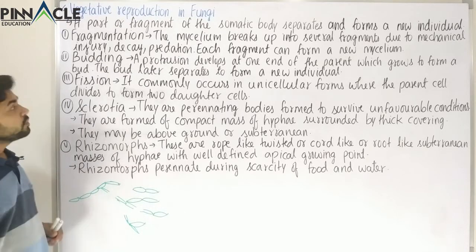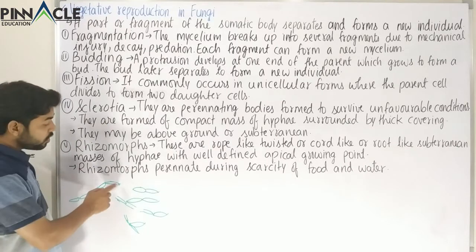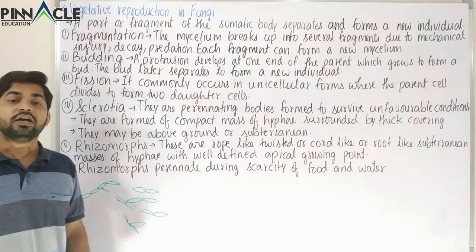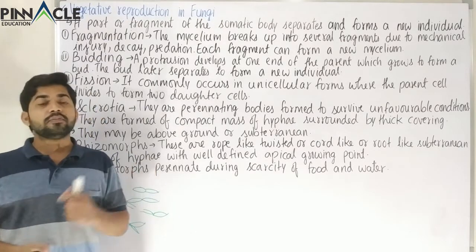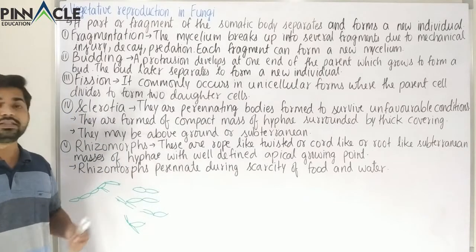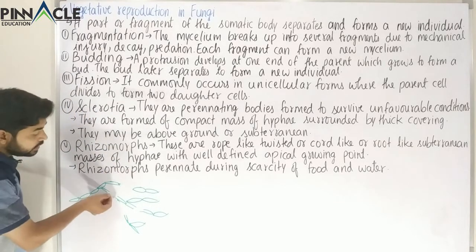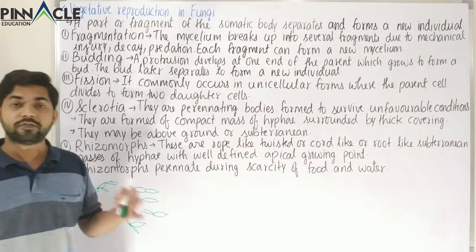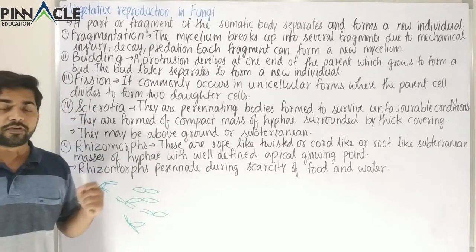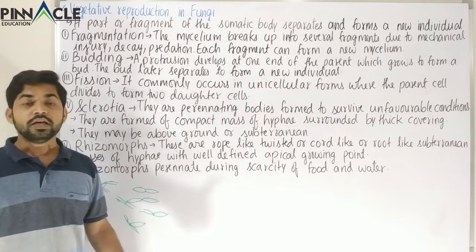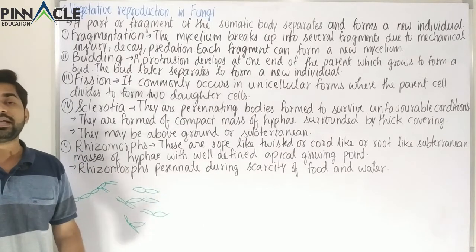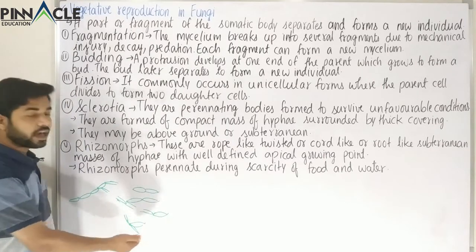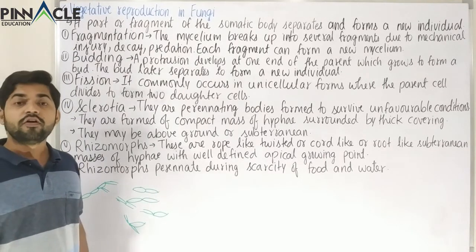It could also be that it might have some mechanical injury or some predation. So we know that predation occurs right from the bacteria to the animals. So some animals or some organisms could eat fungi, and because of that predation, they can eat a certain part of the fungi, and therefore some part of the fungi will be left over, and those leftover fragments will form a new mycelium. So the main reason behind this fragmentation is either decay, maybe some older parts might have decayed, therefore new fragments are giving rise to new mycelium or new fungi.